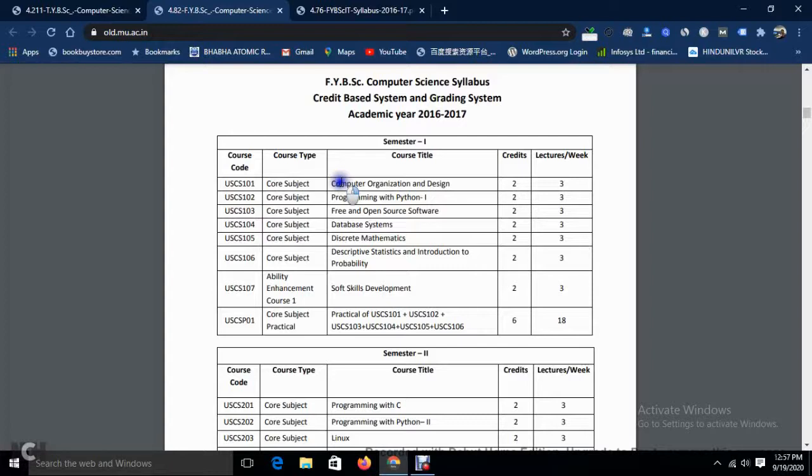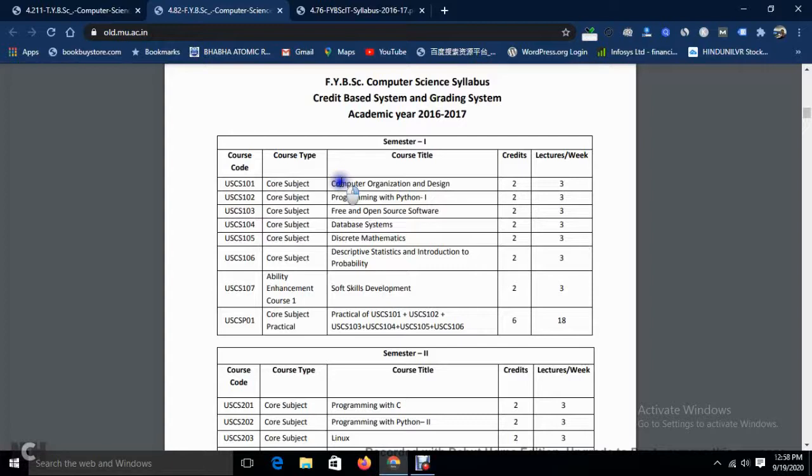And if we consider that as the marking pattern for the GPA system, GPA credits, then you will score on a 10 point grade point system for your exams. That means if you complete all the subjects and score full marks, then you will definitely score a 10 grade scale, 10 point. The letter grade for that is O grade.